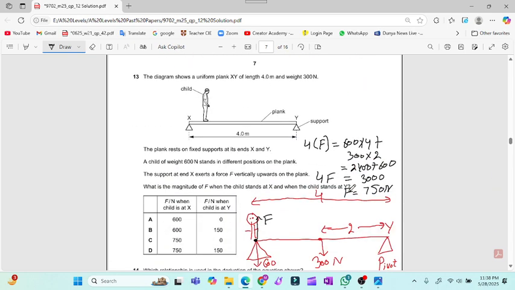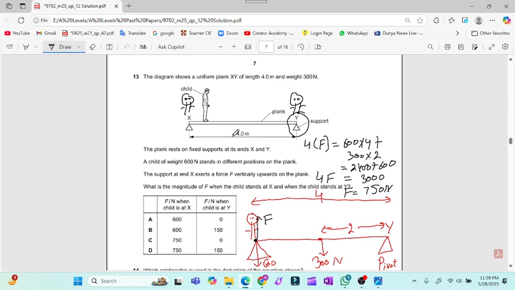Now question number 13, that is a really very good question. There are two pivots, two supports. The diagram shows a uniform plank XY of length 4 meter. So what will happen to the forces when the child stands at this point and when the child stands at this point? We will make Y the pivot of this question.